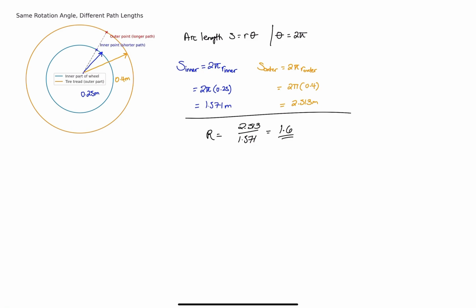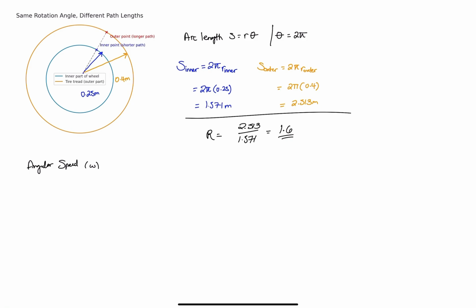Anyways, getting back to same rotational speed for all points. A wheel is a rigid body, so every point spins through the same angle in the same time, and this is called angular speed. We're going to call that omega, just a W, measured in radians per second.